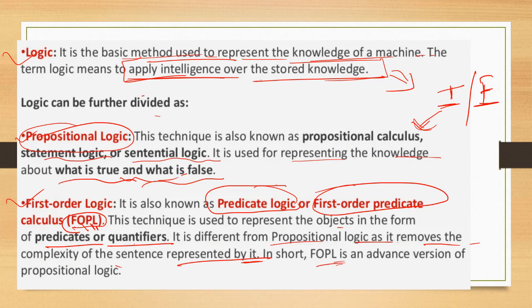In short, FOPL is an advanced version of propositional logic, because in propositional logic the statement is either true or false, but maybe there is a condition where the statement is intermediate in between. In that case first order logic is used.